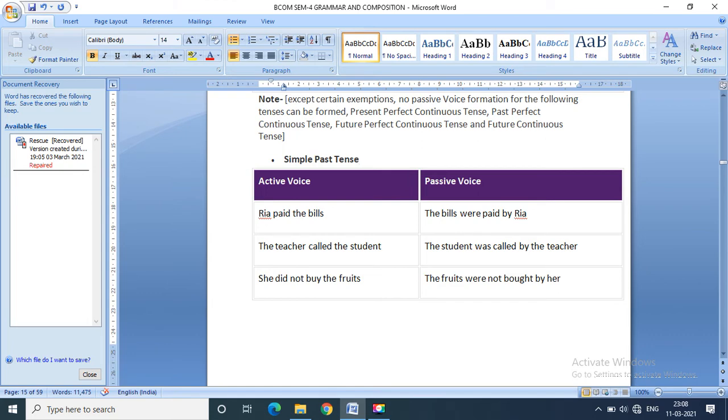Again, simple past: verb V2 in bracket, was, were, plus past participle.